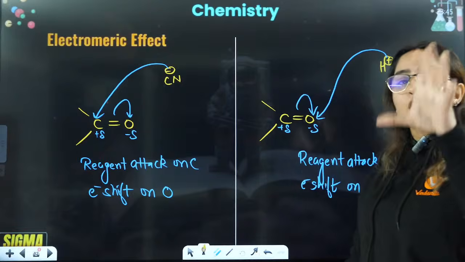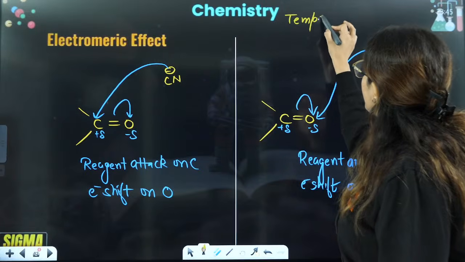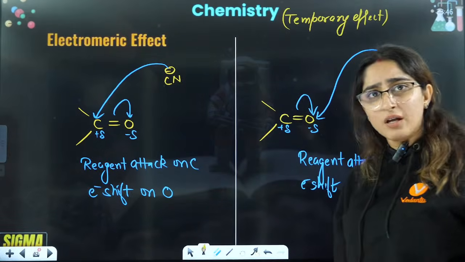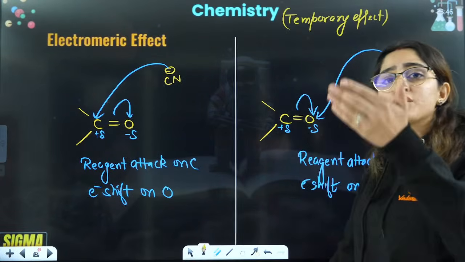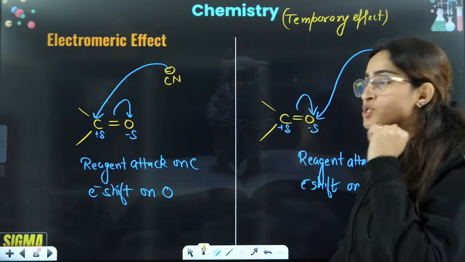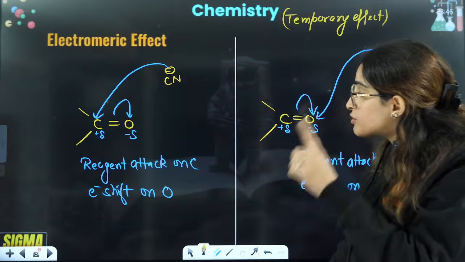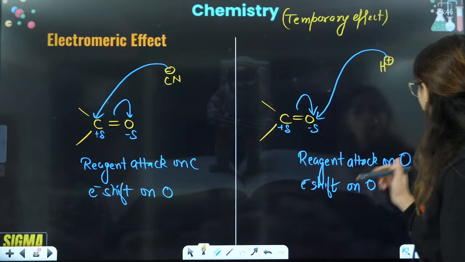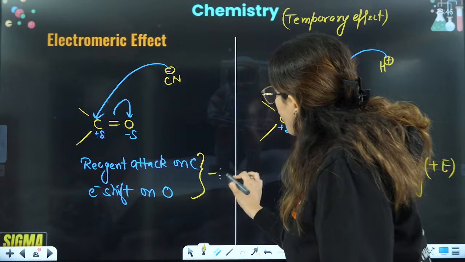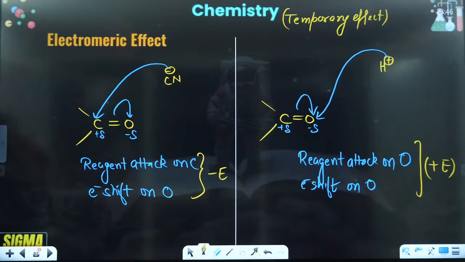So electromeric effect is because of the reagent, and it's a temporary effect. It only happens in the presence of an external reagent. When the reagent attacks, electron shifting will take place. Electron shifting and reagent attack are happening at the same time. So if they are happening on the same atom, this is called plus E effect. If this is happening on the opposite atom, this is called minus E effect.